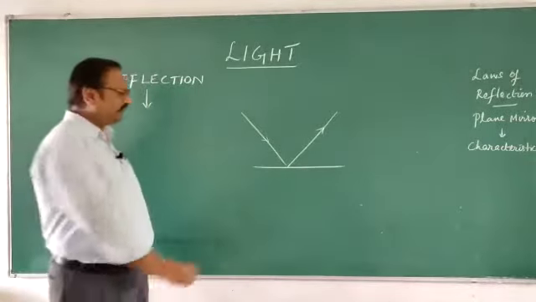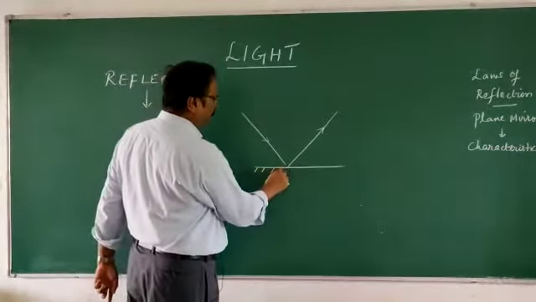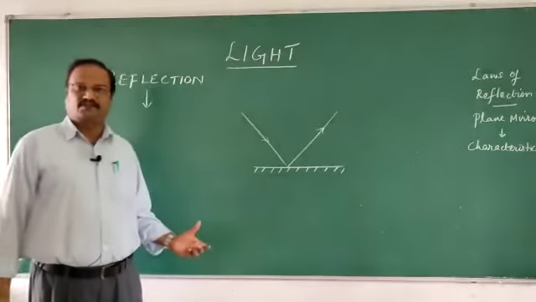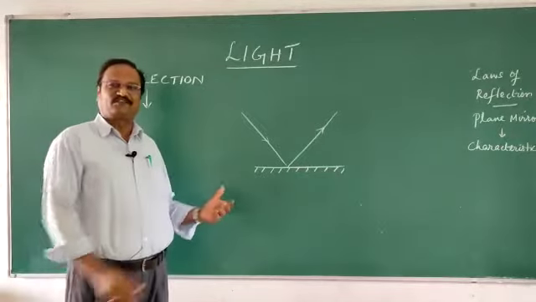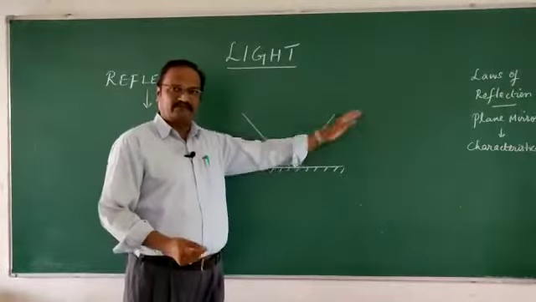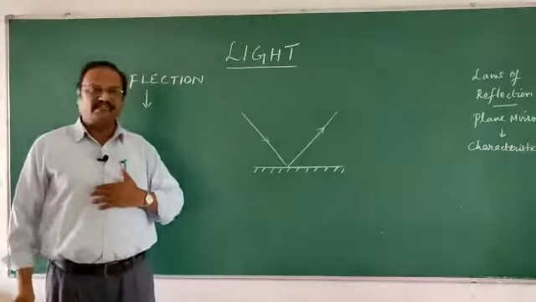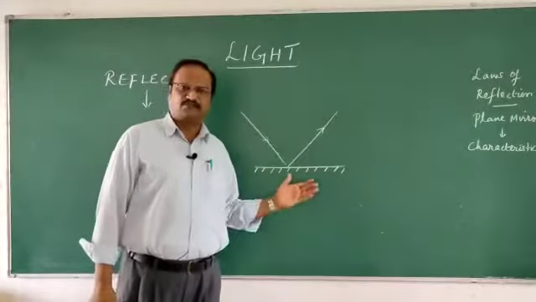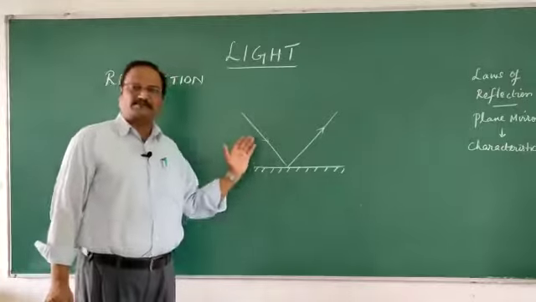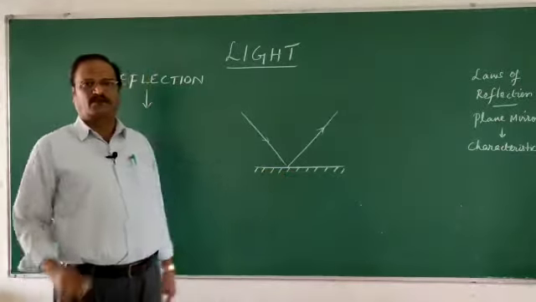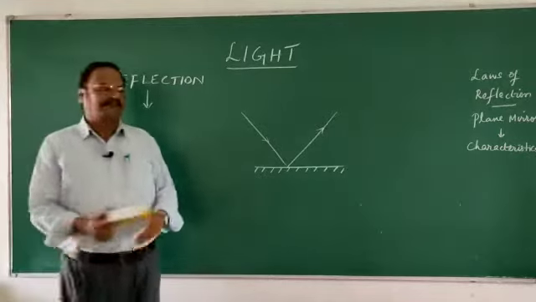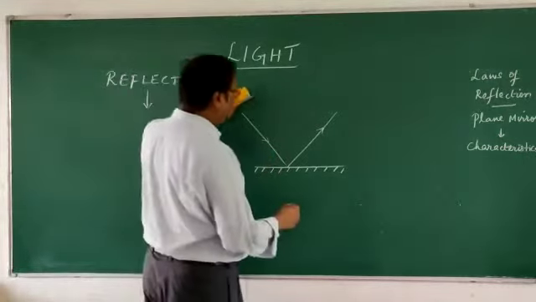Many times we only discuss that reflection is about only a plain mirror, only a polished surface. It need not necessarily be. Reflection can be from any surface. It can be from this board, it can be from the wall, it can be from me. Anywhere the reflection can take place. So what is reflection? Bouncing of light when it strikes a particular object. Okay, naturally when we discuss bouncing of light, let us study more in detail about it.